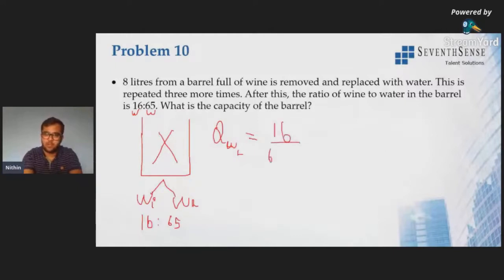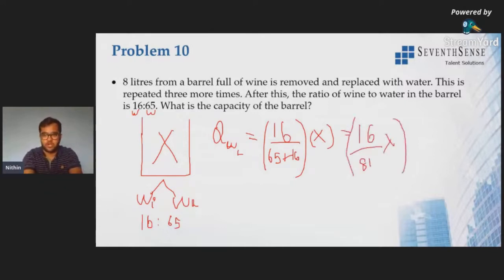16/65 plus 16. So this is the quantity of wine left over from the total quantity. All right, clear? Quantity of wine left over from the total quantity. So this becomes 16/81x. This is the quantity of wine left over from the total quantity. All right, now we know the formula, right? Quantity of wine left over is 16/81x. That is equal to initial quantity.